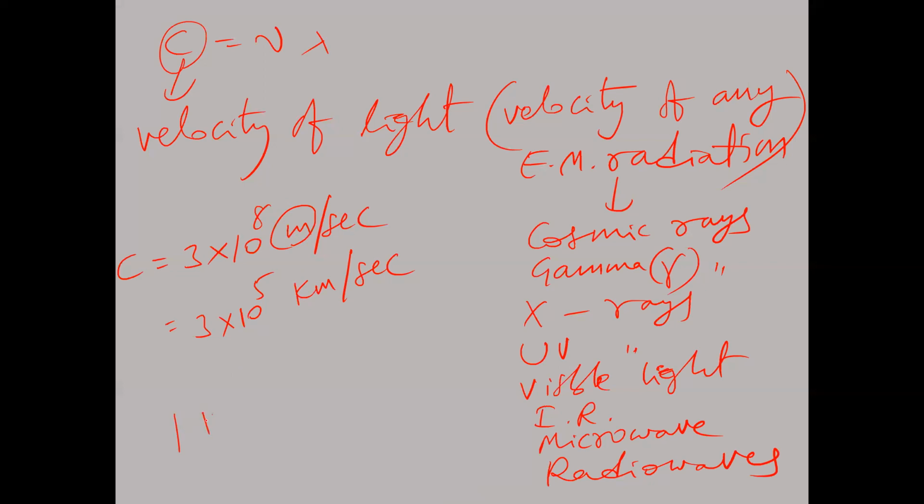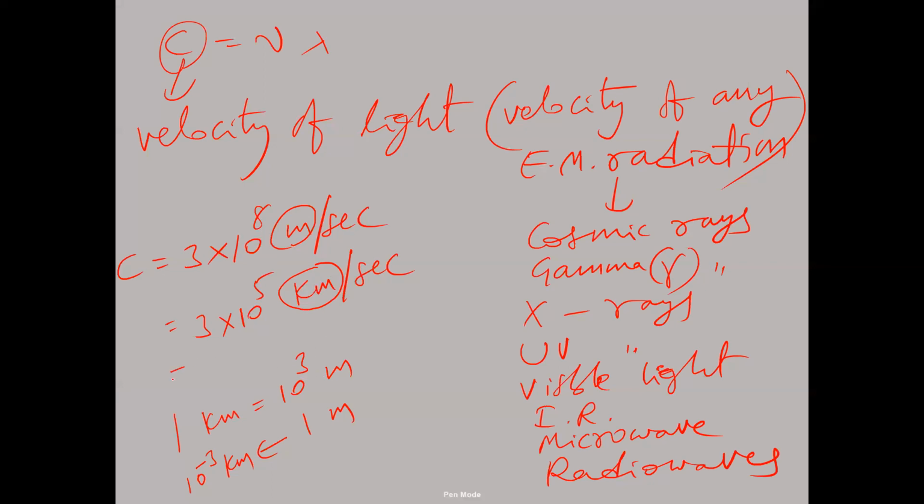Substituting, 10 power minus 3 into 10 power 8 gives 10 power 5 kilometers per second.